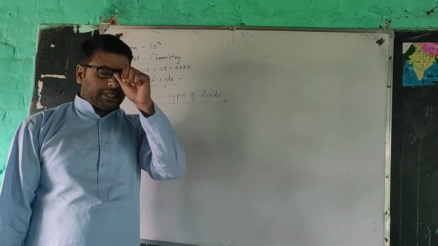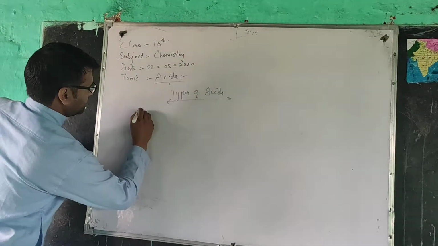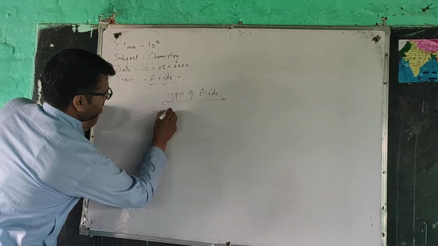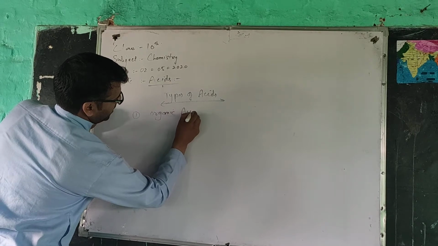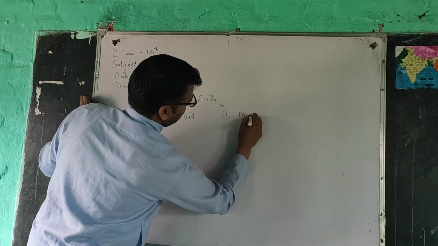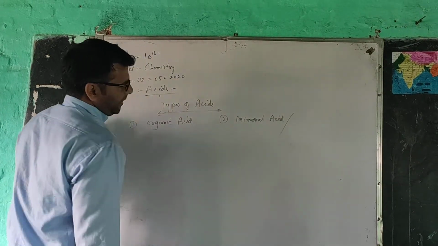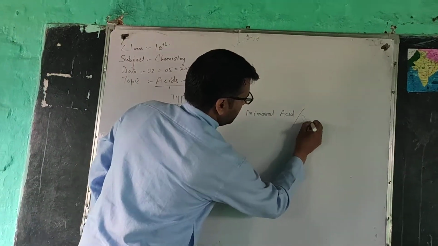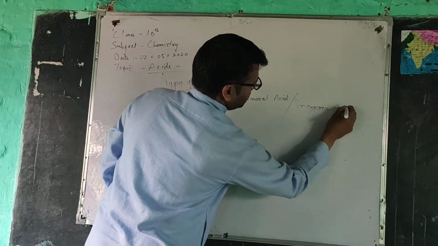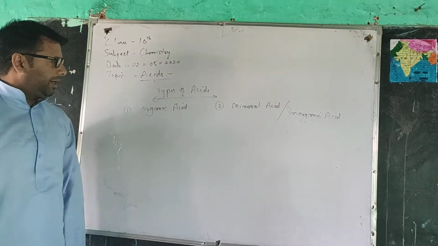First is called organic acid. Second is called mineral acid, or we can say that this is also named as inorganic acids. So these are the two types of acids, organic acid and mineral acid.